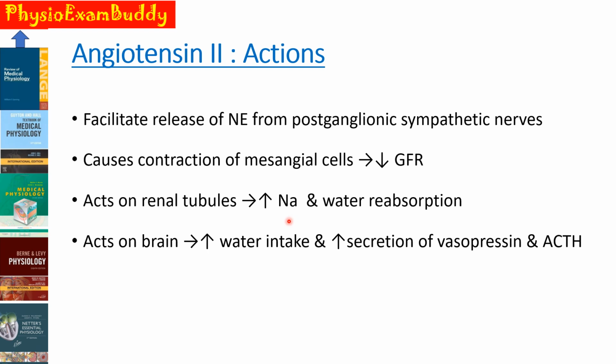And it acts on the brain mainly in the area postrema, and it actually decreases the sensitivity of our baroreceptor reflex, and this can also potentiate the pressure effect of angiotensin 2. In addition, it acts on the brain to increase the water intake and increase the secretion of vasopressin and ACTH. So, by all these mechanisms, it will increase the blood pressure back towards the normal.